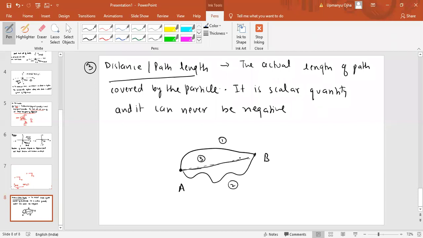Now distance is a scalar quantity. Scalar quantity means it has only magnitude. So distance is a scalar quantity and it can never be negative. Distance is the total path length covered by the object. If you take the three parts, 1, 2 and 3, how much length it has covered will come under distance. Okay, fine.